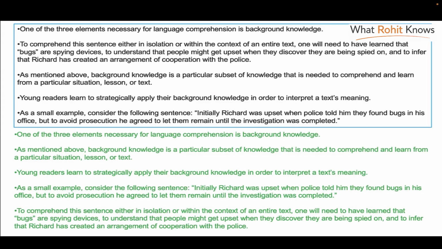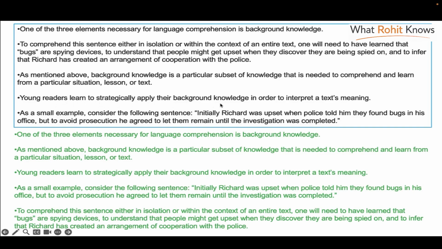Here's the answer. So again, we'll quickly look at the paragraphs. One of the three elements for language comprehension is this. To comprehend the sentence, etc. We need to learn that bugs, as mentioned above, background knowledge, young readers, as an example. So now if you see, this text is about language comprehension and the role of background knowledge in it. Now, the first thing we have to do is find an opening sentence. Let's look at the second one first. To comprehend this sentence. Which sentence? We don't have that information, so this can't be the first one. As mentioned above, it already is referring to something above, so it's not the opening sentence.